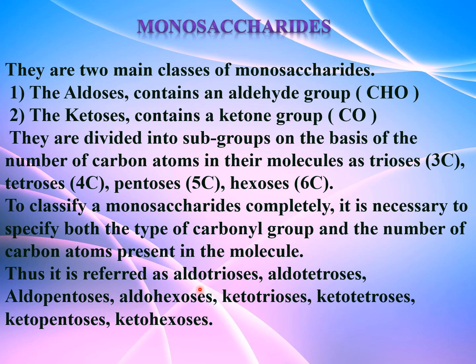Thus, it is referred to as aldotrioses, which contain aldehyde and 3 carbon atoms, aldotetroses, which contain aldehyde and 4 carbon atoms, aldopentoses, which contain aldehyde and 5 carbon atoms, aldohexoses, which contain aldehyde and 6 carbon atoms, ketotrioses, which contain ketone and 3 carbon atoms, ketotetroses, which contain ketone and 4 carbon atoms, ketopentoses, which contain the ketonic functional group and 5 carbon atoms, ketohexoses, which contain the ketonic group C double bond O and 6 carbon atoms.